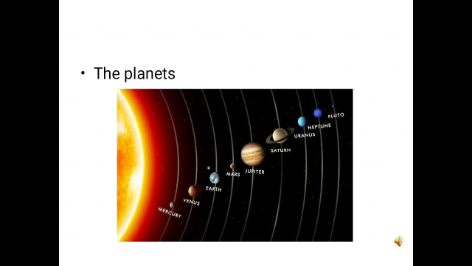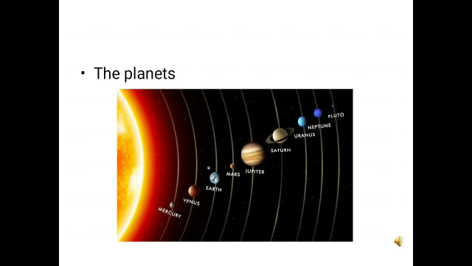The planets are important members of the solar system. There are 8 planets in the solar system. In order, they are Mercury, Venus, Earth, Mars, Jupiter, Saturn, Uranus and Neptune. All the planets rotate on their axis and also revolve around the Sun from west to east, that is, in an anti-clockwise direction. And the fixed path on which the revolution occurs is called the orbit.